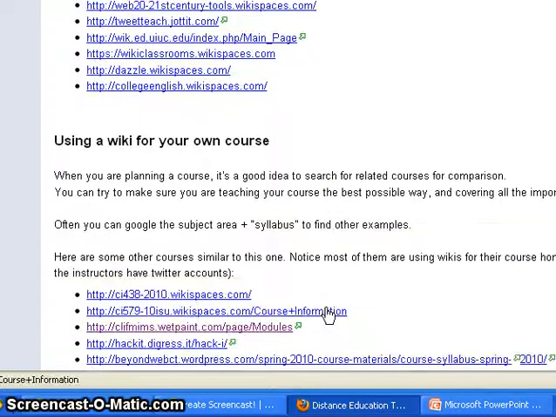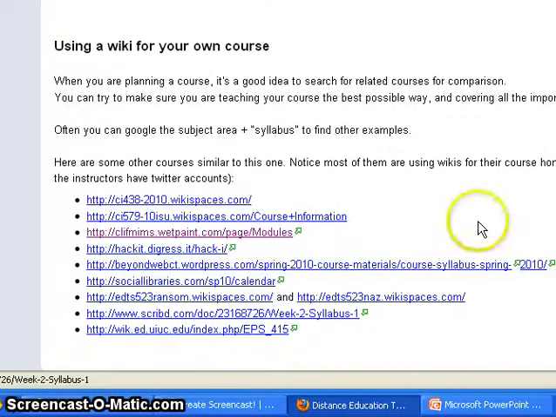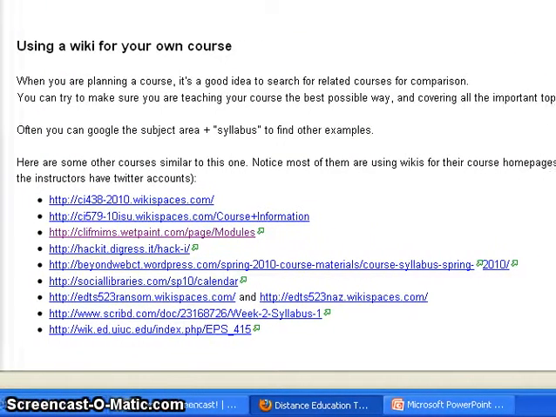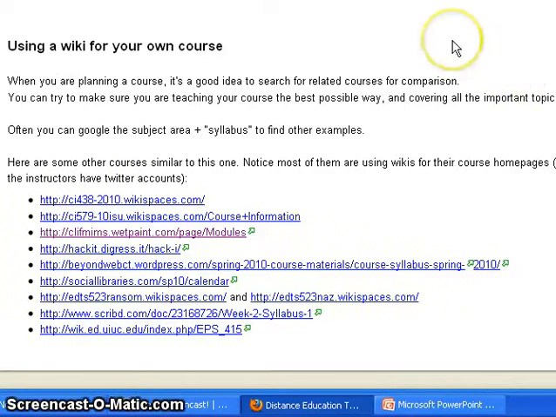So I wish you luck, and I invite you to give a try at creating your own wiki space in your classroom, maybe just for one particular unit that you're starting on, and engage student learning. Good luck to you.